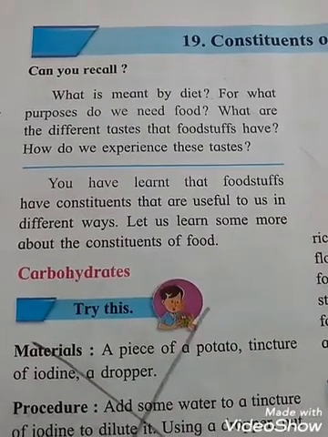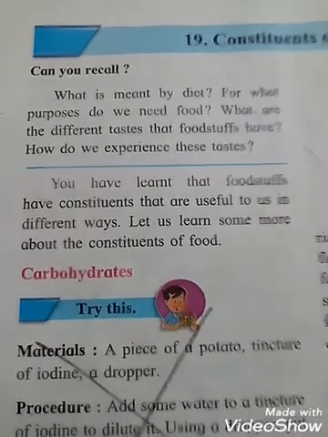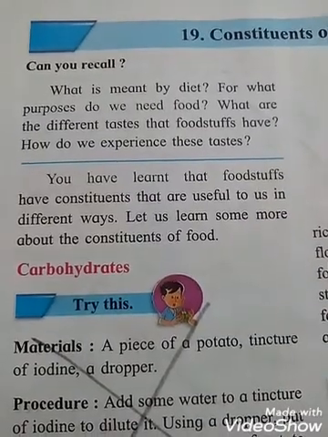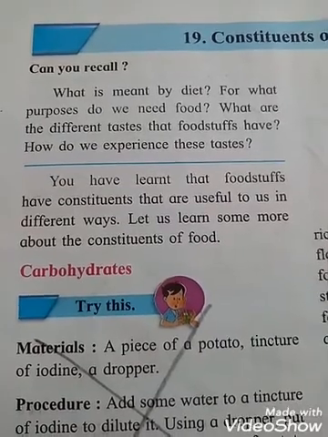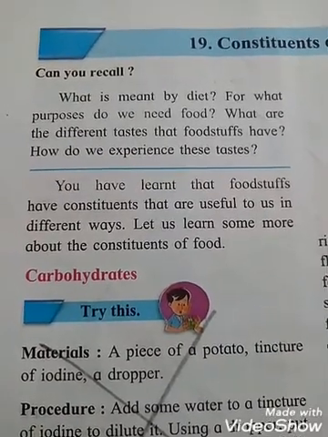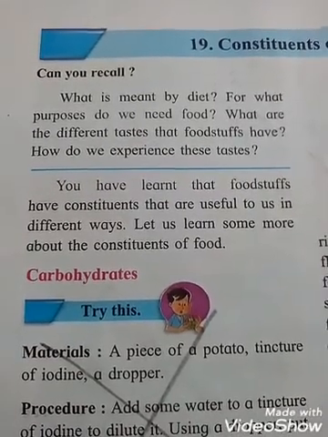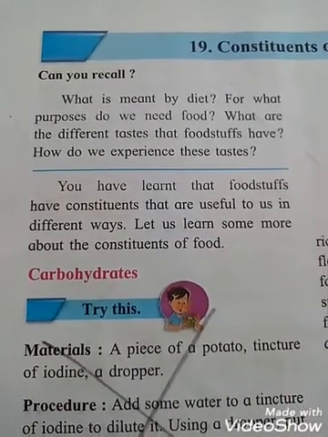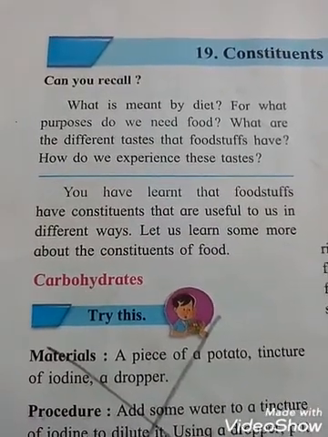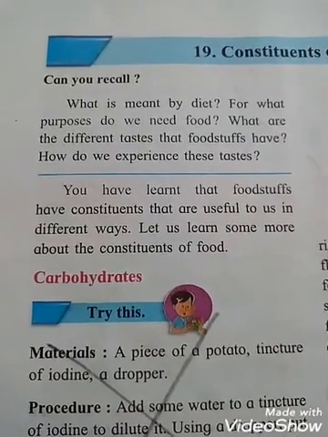You have learned that food stuff have constituents that are useful to us in different ways. Let us learn some more about the constituents of food. See students, food stuff means what? Food stuff is substance suitable for consumption as food. That means food stuff are substances which people eat.